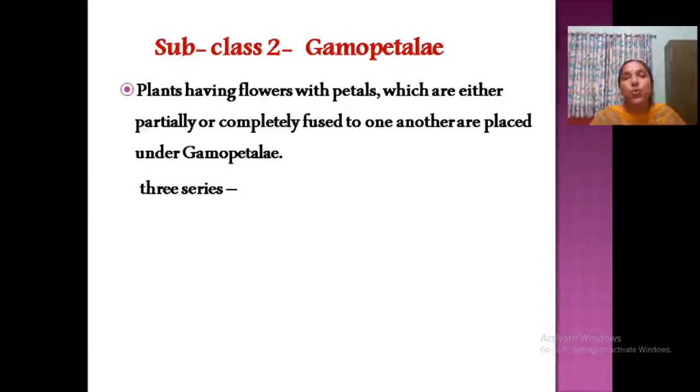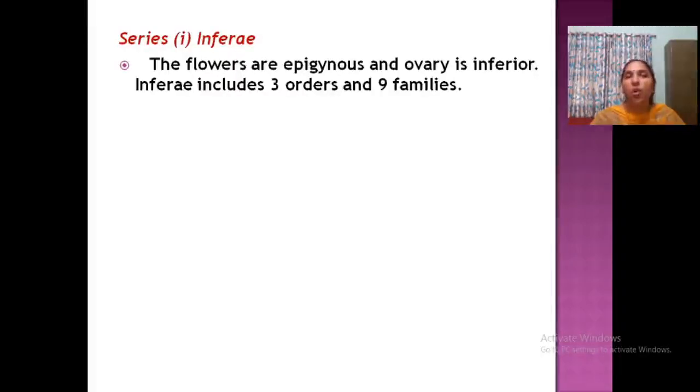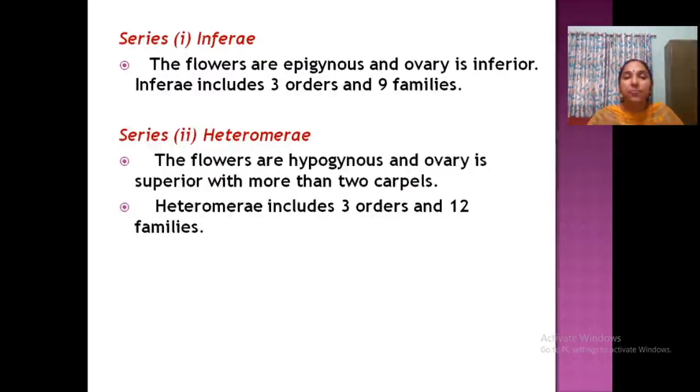Now subclass 2, Gamopetalae. What is the condition? Petals are united. Three series. What are they? Inferae, Heteromerae and Bicarpellatae. What is Inferae? Features: inferior ovary or epigynous condition. 3 orders and 9 families. What is Heteromerae? Hypogynous flowers, ovary superior but with more than 2 carpels.